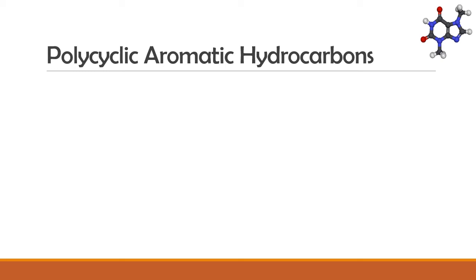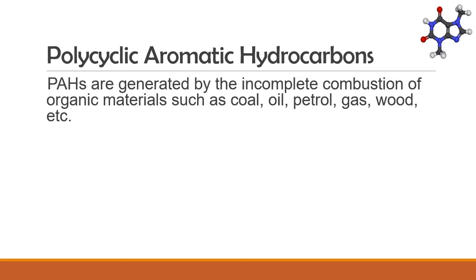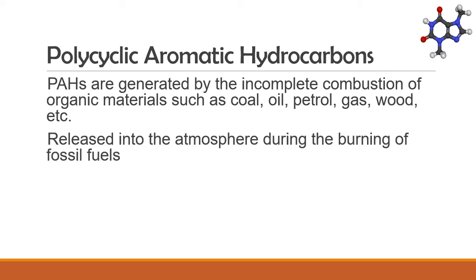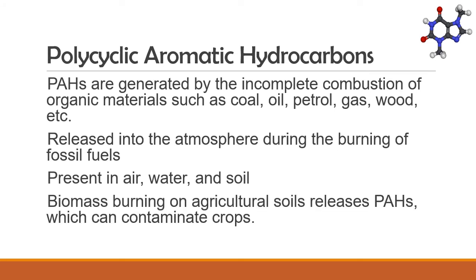PAHs occur naturally and are present all around us. They are generated by the incomplete combustion of organic materials such as coal, oil, petrol, gas, and wood. They are released into the atmosphere during the burning of fossil fuels. They are present in the air, water, and soil.